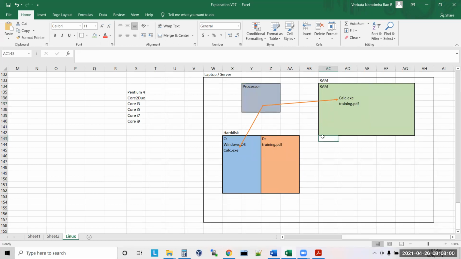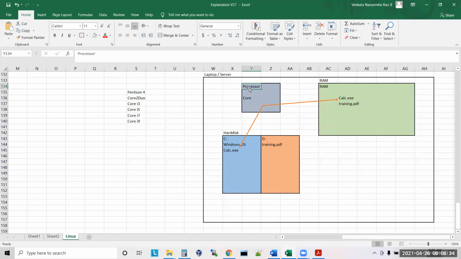Now tell me, Pentium 4, Core 2 Duo, i3, i5, i7, i9, what are these actually? Processors. All these are processors. When I say processor, inside the processor we have something called a core. The processor is a house, and inside the house we have the core. This is the person actually. The core is the one who is doing this.